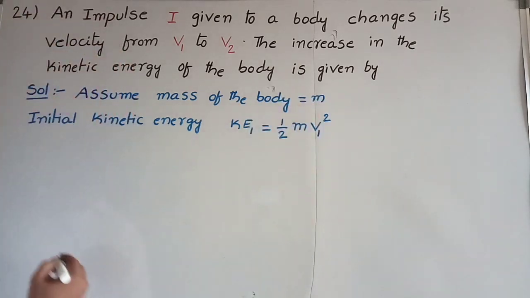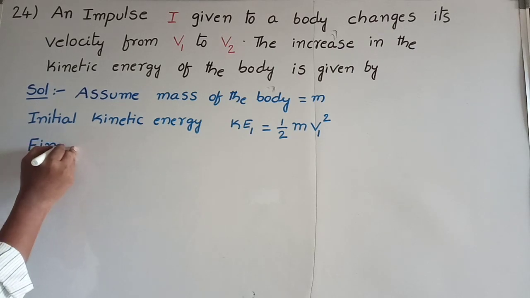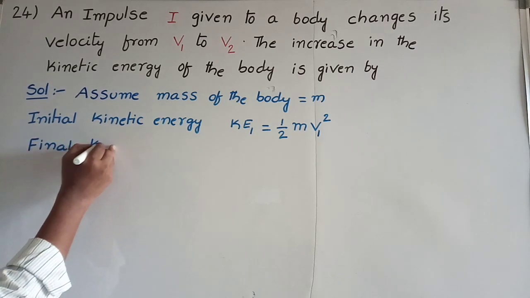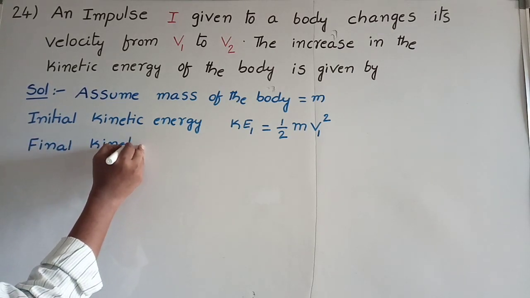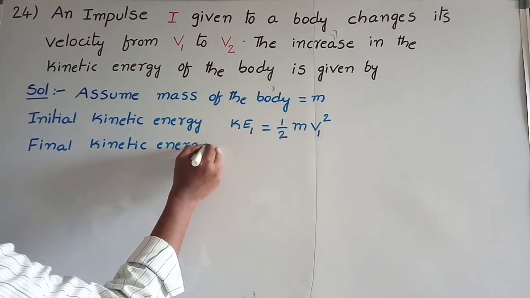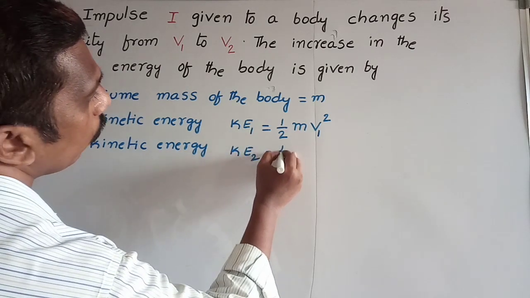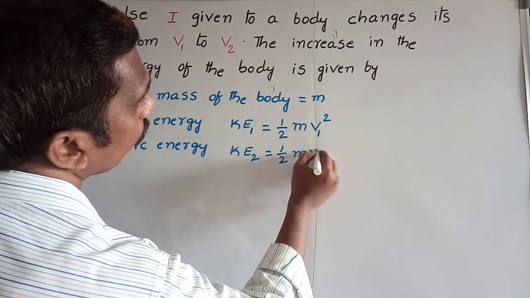So we are writing half m v1 square. Final kinetic energy of the body, Ke2, is equal to half m into v2 square.